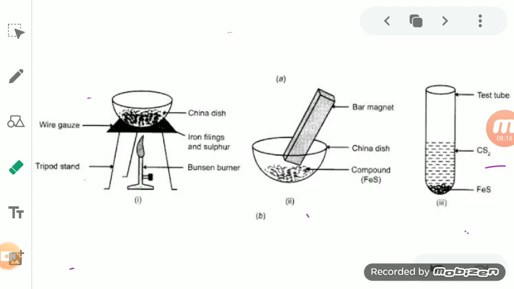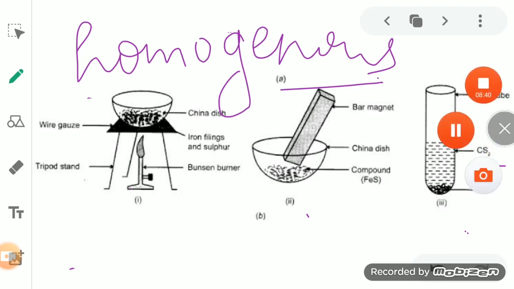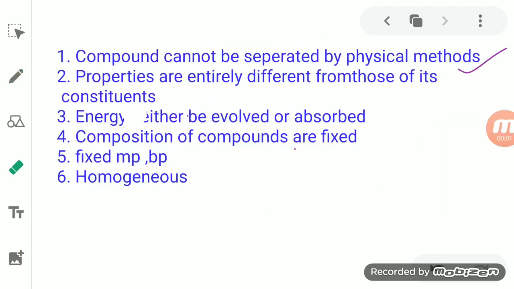So by this we can say that this iron sulfide is a homogeneous substance. So we come to the last property of the compound, that is, a compound is a homogeneous substance.